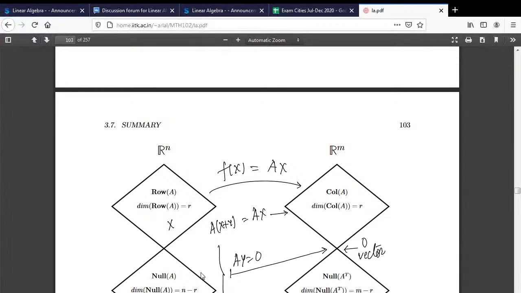Alright. And I can use these two ideas to get the whole information about the matrix A. That's what it says. If I want to understand the matrix A, just looking at column space is not enough. I have to look at column space of A as well as its perpendicularity. So what are the things that are perpendicular to column space of A? It turns out that all the vectors which are in the left null space of the matrix A are orthogonal to the column space of A. This is what it says.